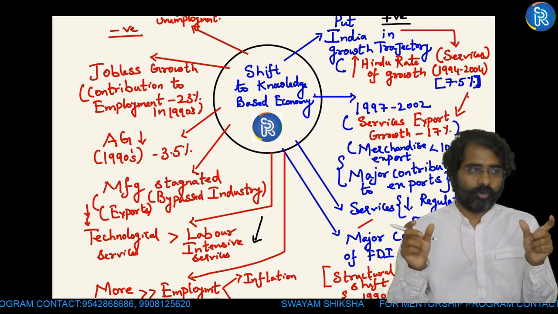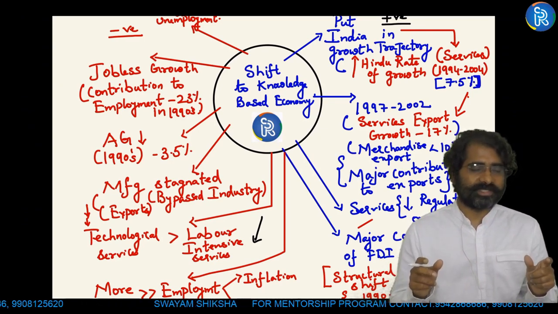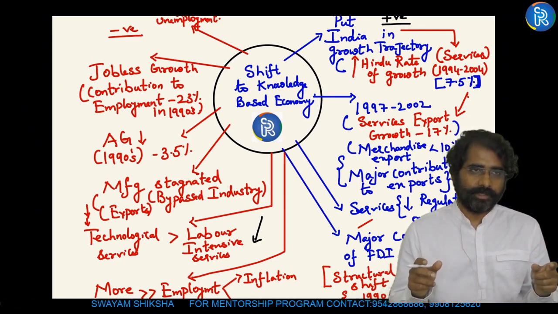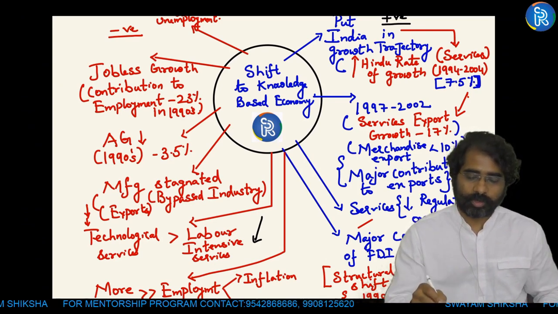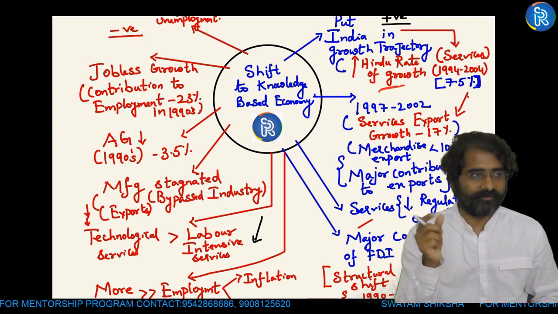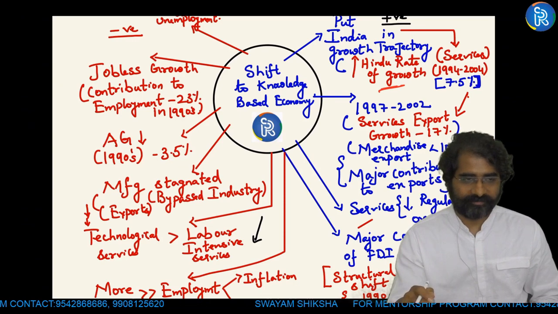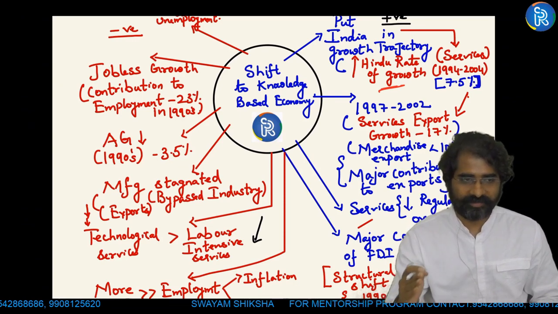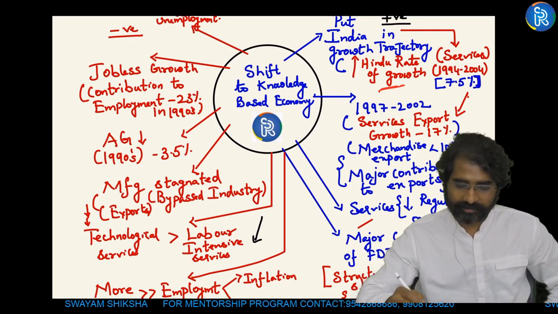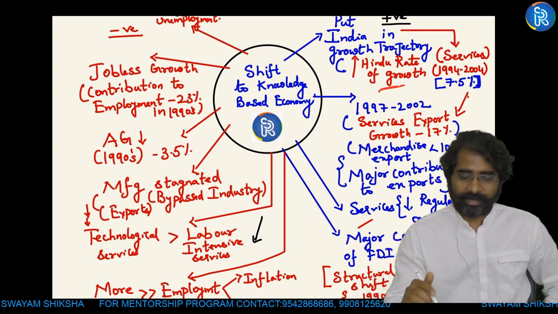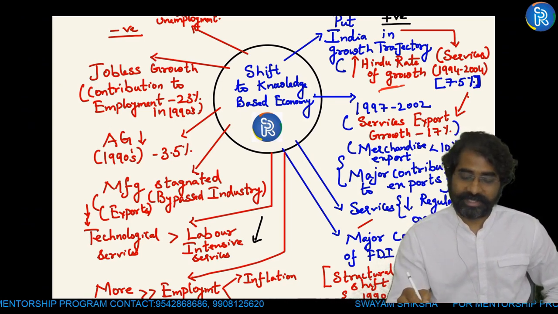From 1994 to 2004, the services sector was growing at 7.5%, indicating that the services sector was very important to cross the Hindu rate of growth, the low growth level of less than 3.5%. With the services sector contribution coming to 7.5%, we were able to cross 3.5% growth and reached 6% economic growth by 1996, and the major contribution was coming from services. It's a fact.